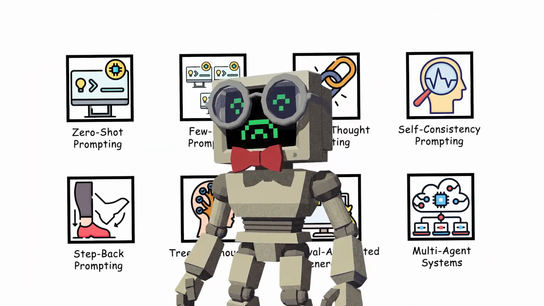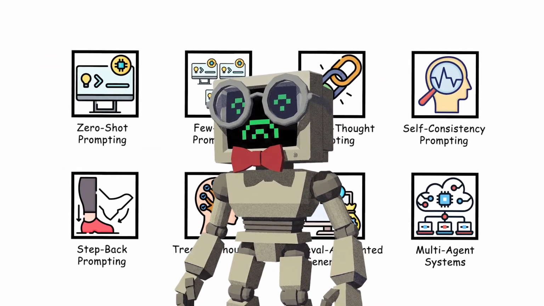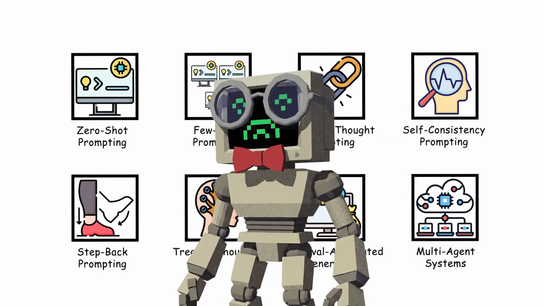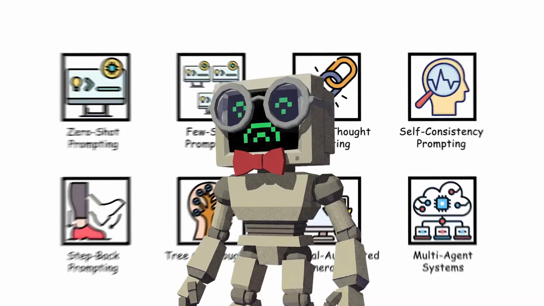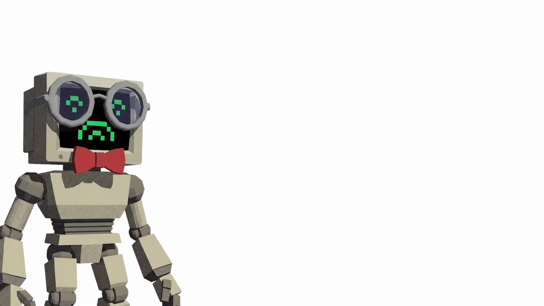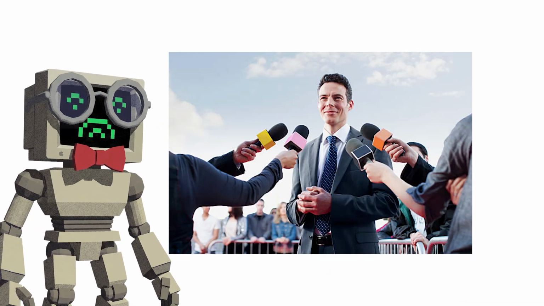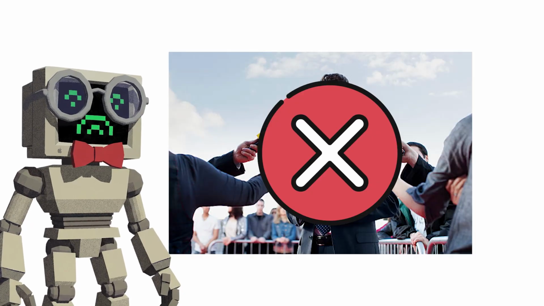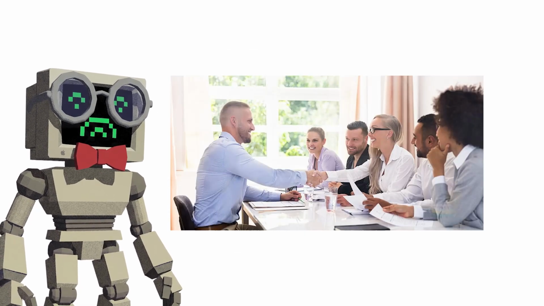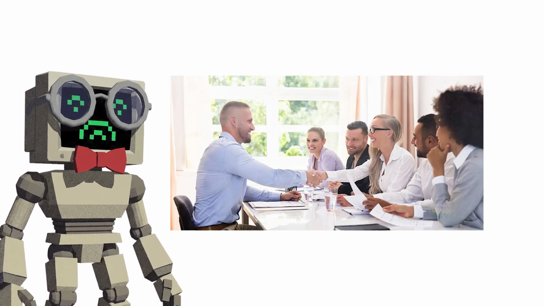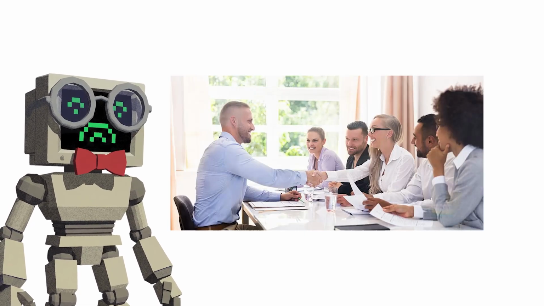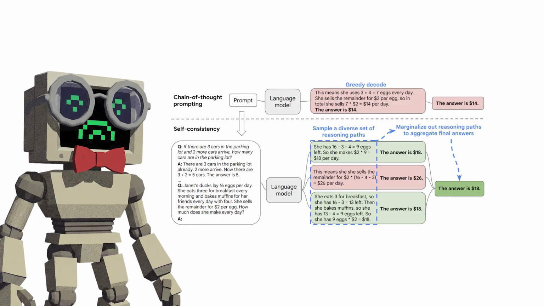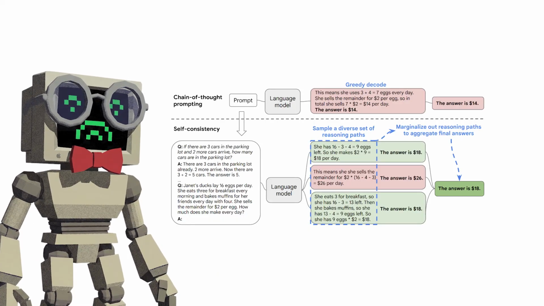If you think making one model reason step by step is impressive, wait until you see what happens when you make it reason through the same problem multiple times and pick the best answer. Self-consistency prompting. Think of it this way. You ask one person a tricky math question and they might get it wrong. But if you ask 40 people the same question independently and 35 of them arrive at the same answer through completely different methods, you trust that answer. That's self-consistency prompting. It's the wisdom of crowds applied to AI reasoning.